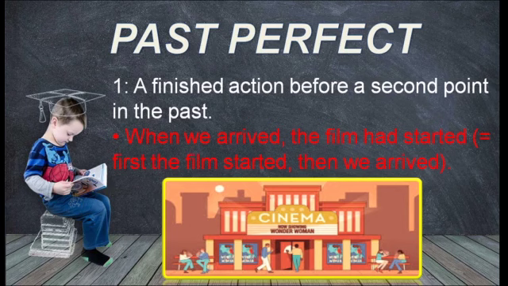First, which action was done, that is film starting, so we have used here past perfect, and arrived, this action has been done afterwards, so we have used here past simple. Dear friends, once again I am telling you, whenever we are using when, after or before, the first action will take past perfect and the other action will take past simple.